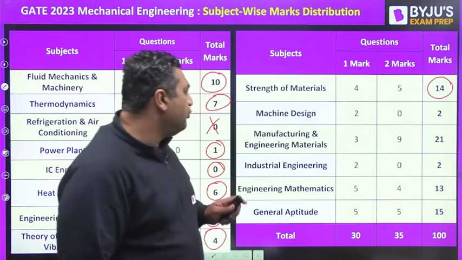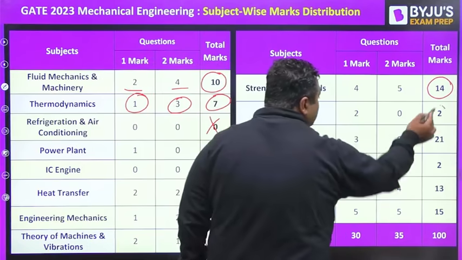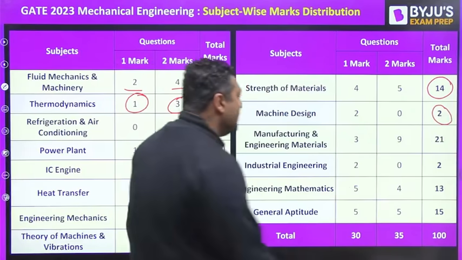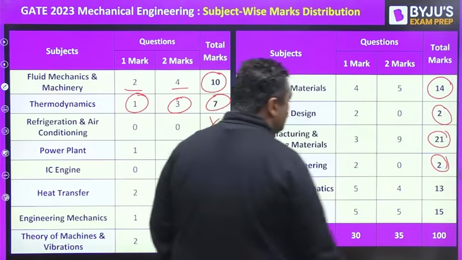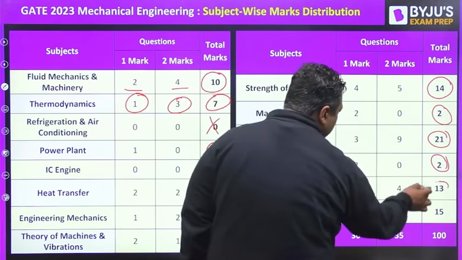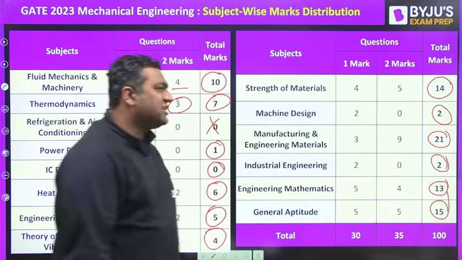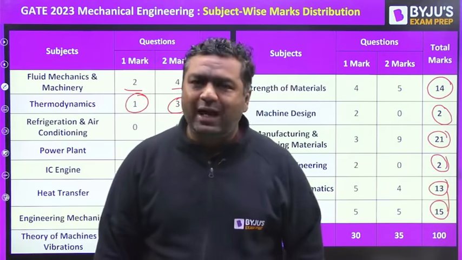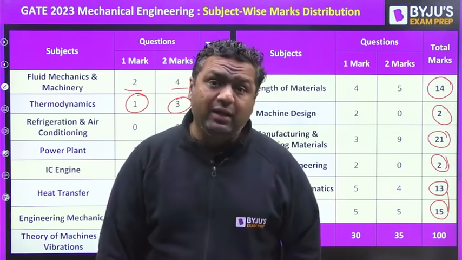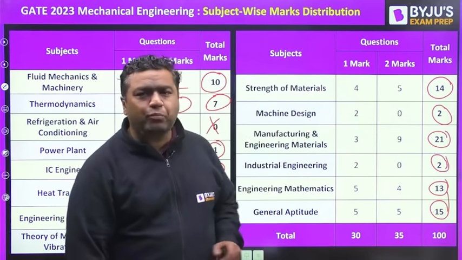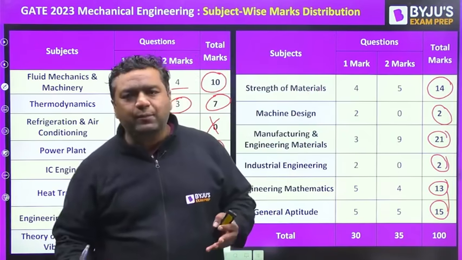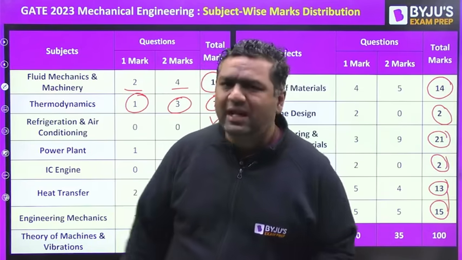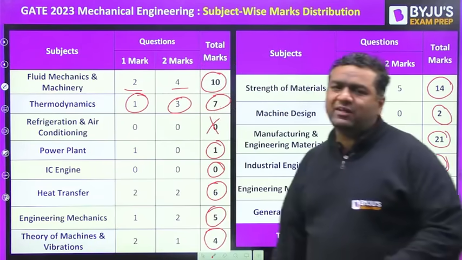If we move to machine design, the weightage was again less, but it was expected to be 3 to 4 marks. Then for manufacturing and materials, it is 21. For industrial, it is 2. And then engineering mathematics, it is 13 as usual. For aptitude, it is 15. My dear, there was a question which uses the concept of metal forming as well as the stress strain diagram. We have kept that in strength of materials. That's why if you count that in production, it will become 23. That depends on where you count that question. We will see that question also. Based on that, we have shown this weightage.